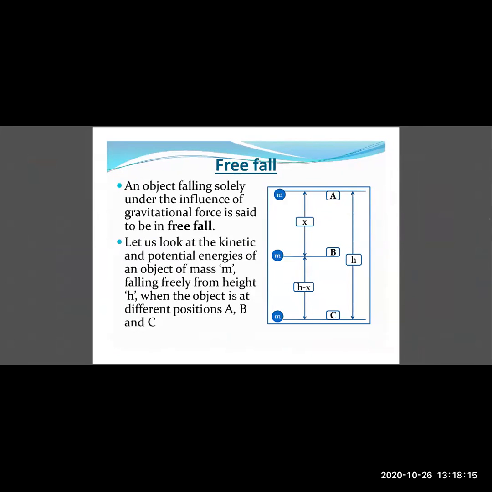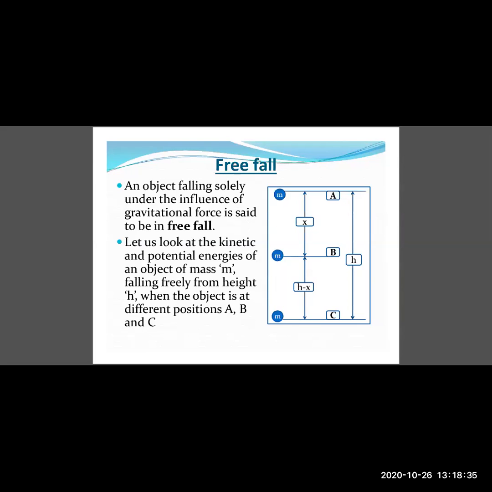So an object falling solely under the influence of gravitational force is said to be in free fall. Of course, there are other forces such as wind resistance, but as of now we are not including that.